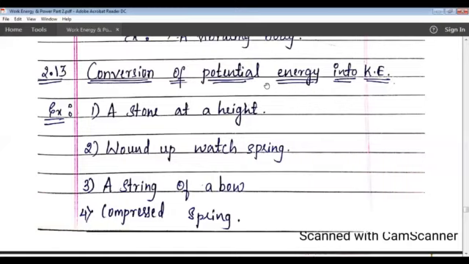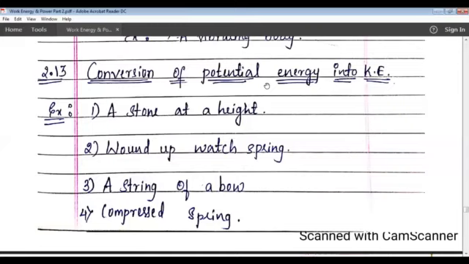Here, when the stone starts falling, its potential energy begins to change into kinetic energy. A stone at a height possesses potential energy. As soon as it starts falling, the potential energy changes into kinetic energy. The falling stone now has both potential and kinetic energy. At some height, it has potential energy also, and due to the motion, it has kinetic energy also.